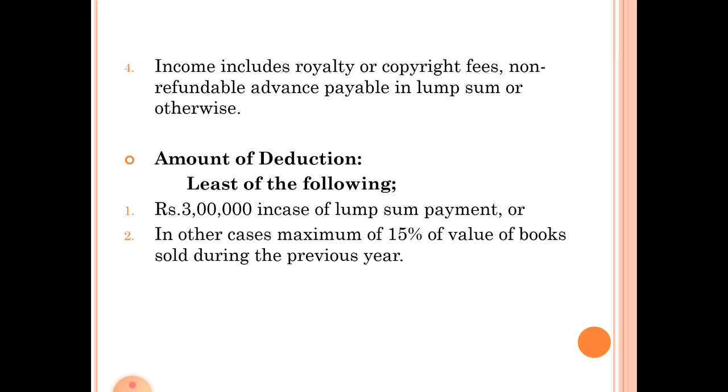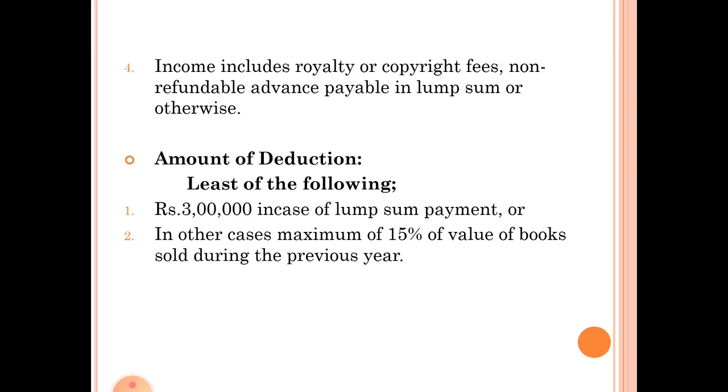The amount of deduction under this section is the least of the following two items. First one, 3 lakhs in case of lump sum payment, or in other cases a maximum of 15% of the value of books sold during the previous year. You have to consider the least of these two items for deduction.